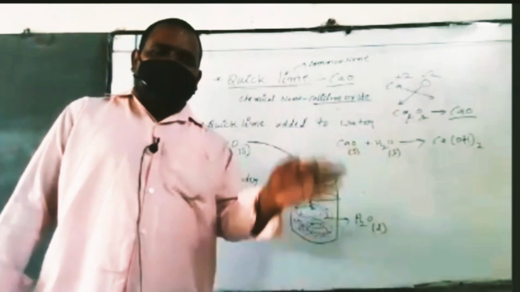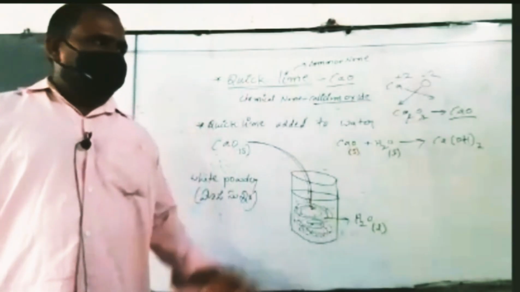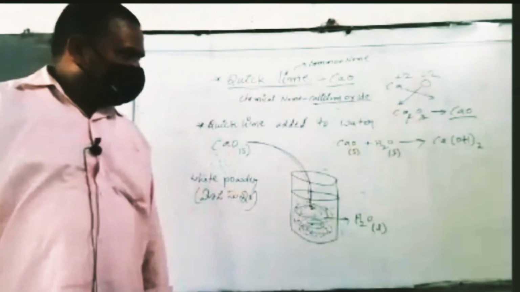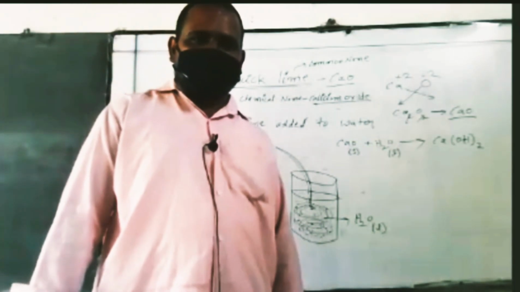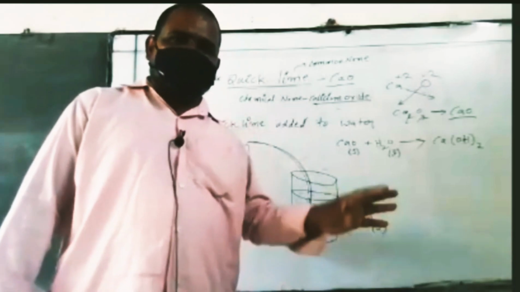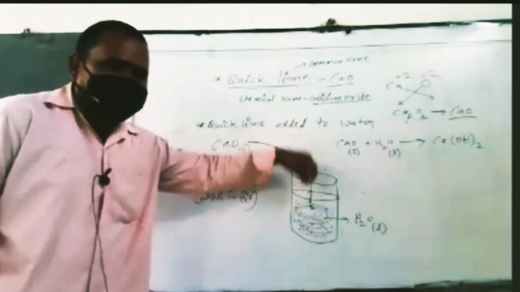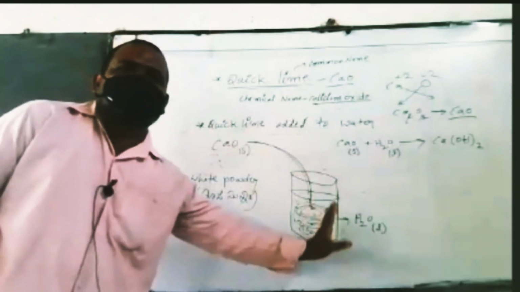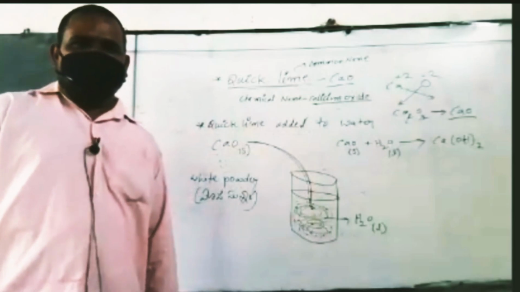Any substance that dissolves in the water, already you know, any matter simply dissolved in water, that solution is known as an aqueous solution.